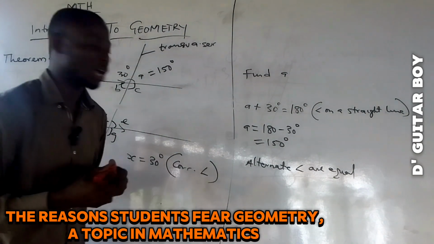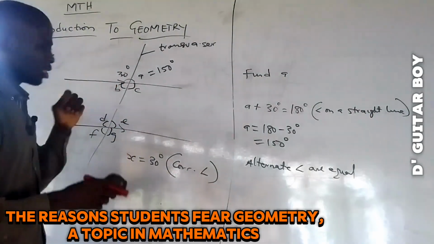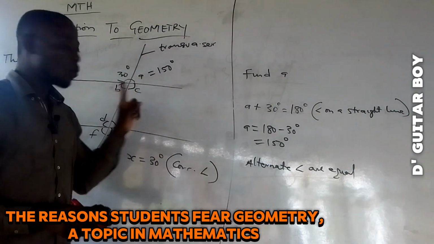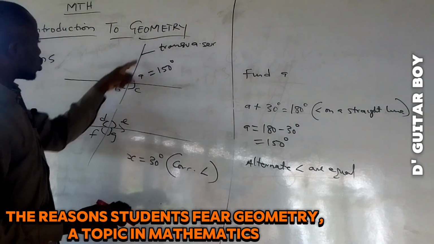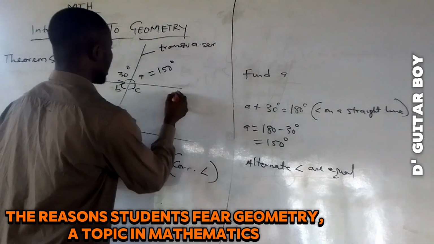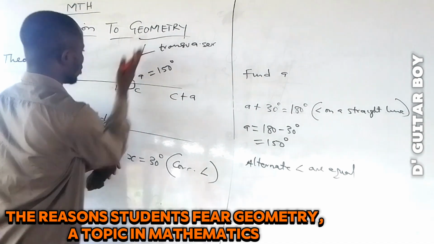They ask me to look for all these angles. So I will say, how do I solve this? I know, just as I know that if I throw this thing up, it will fall to the ground, that angle on a straight line is equal to 180, which means C plus A. This is a straight line.